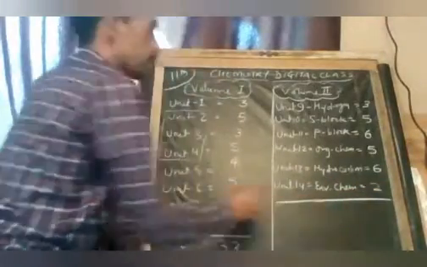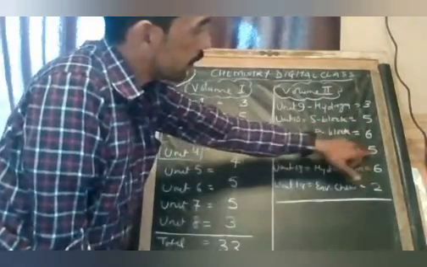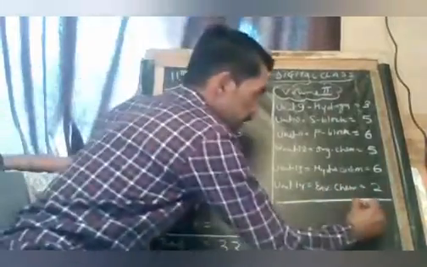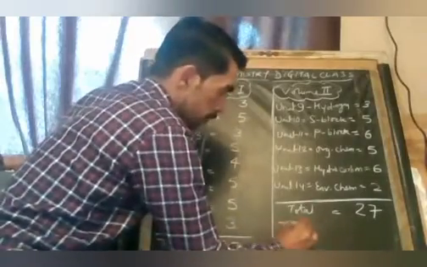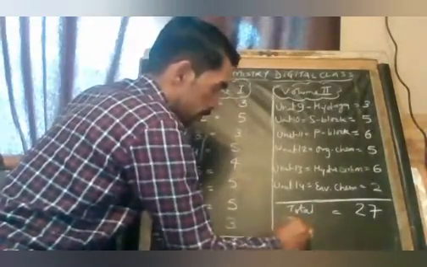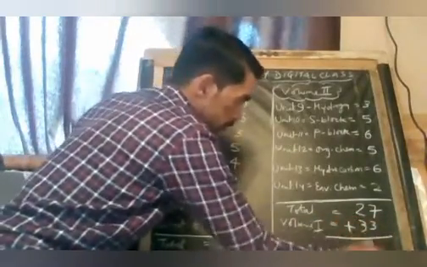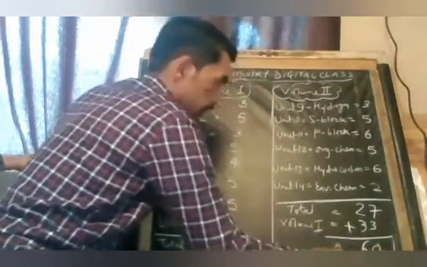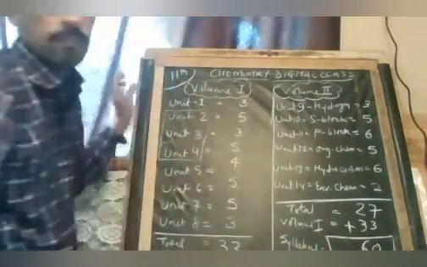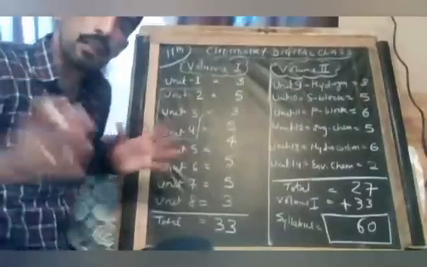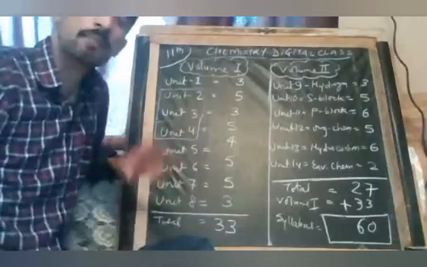So in this way, the total for volume 2 is 27 marks. Volume 1 is 33. So the total syllabus in the final exam will be of 60 marks. And you know the exam is always of 100 marks. If 60 marks are theory, then 25 marks are practical.